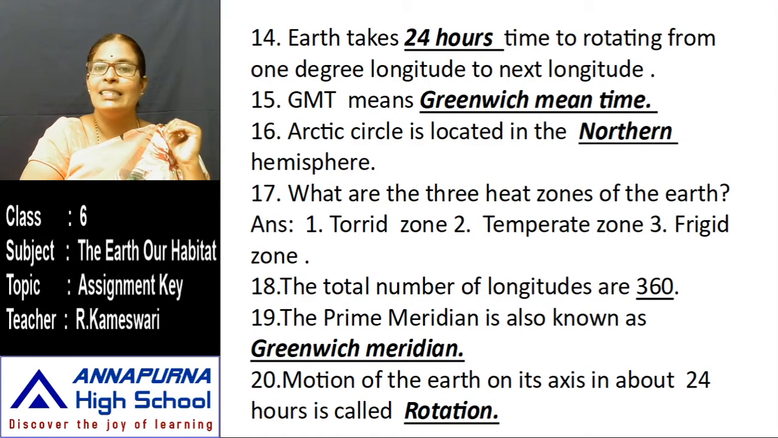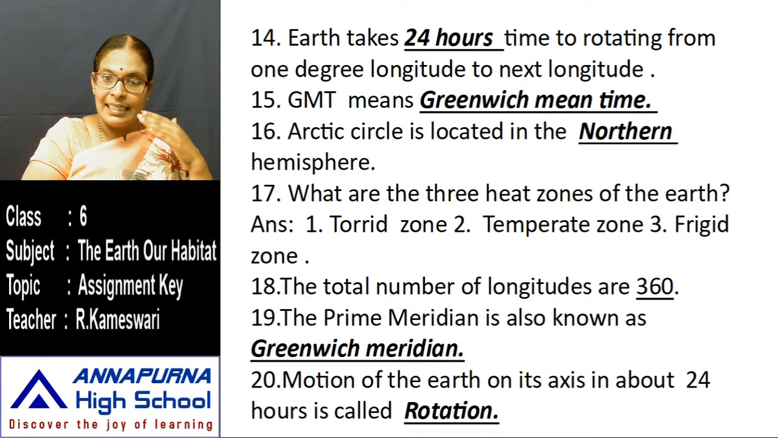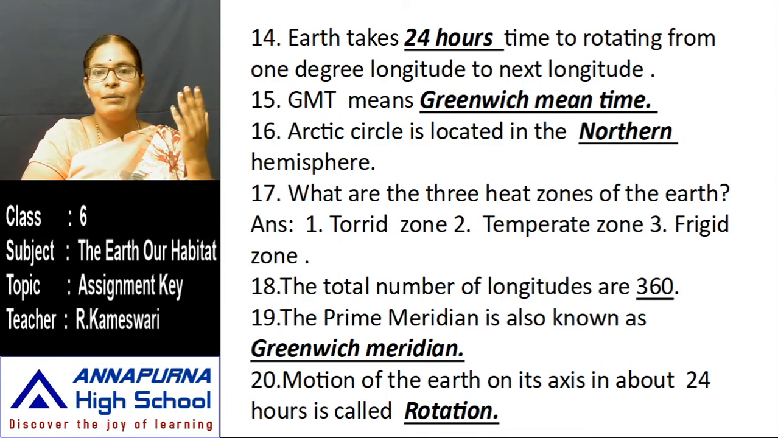Next one is the frigid zone. The frigid zone lies between the Arctic Circle and the North Pole in the northern hemisphere, and between the Antarctic Circle and the South Pole in the southern hemisphere. So these are the 3 heat zones of the earth.